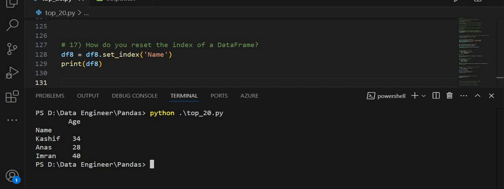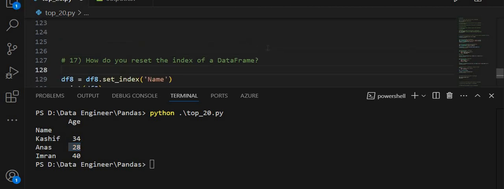So in this example, the index is Kashif and then the age, and the name and the age. In this way you will set a column as the index of a data frame. I will also repeat this question.